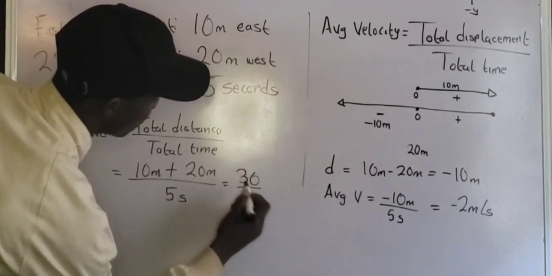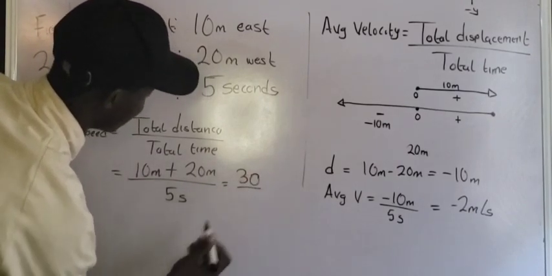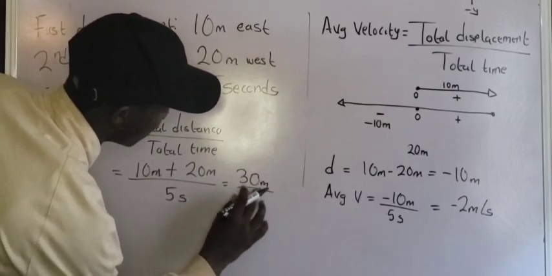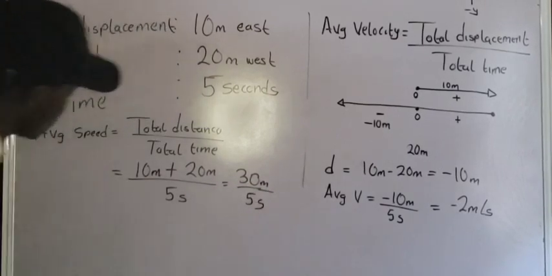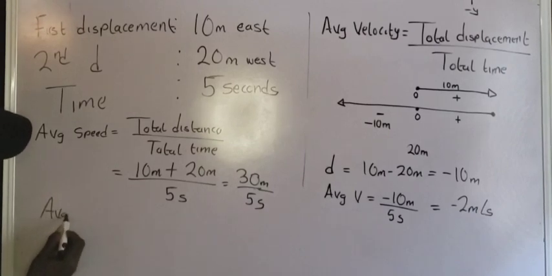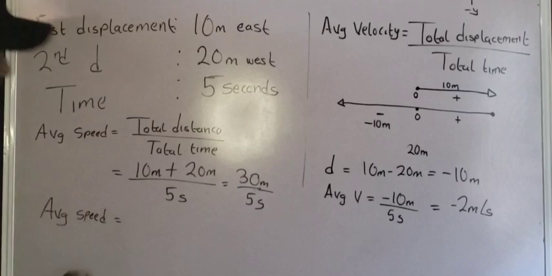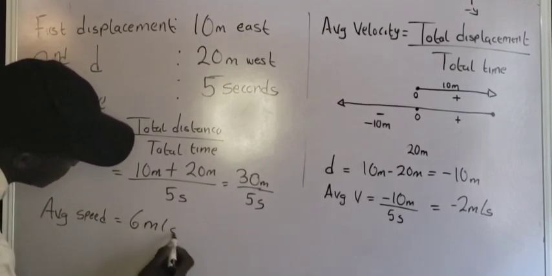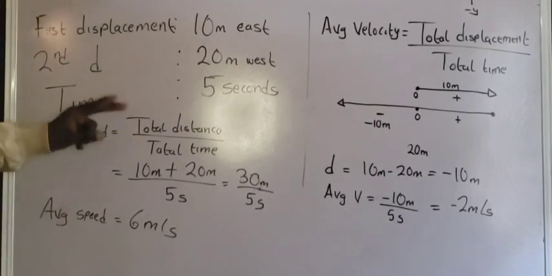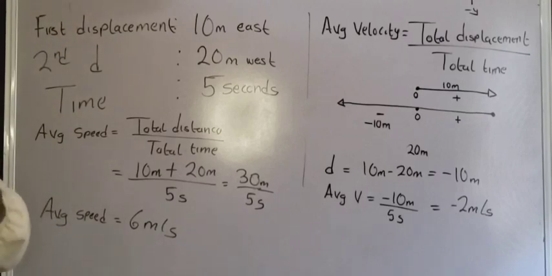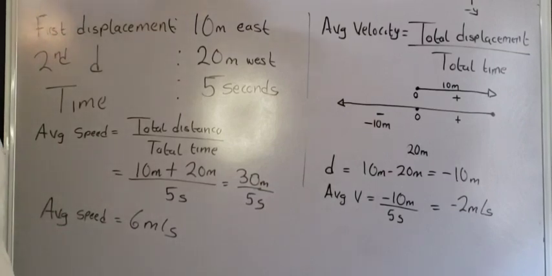So that will be 30 meters all over 5 seconds. So the average speed is equal to 30 divided by 5, that is 6 meters per second. Do you understand? So because the total distance is the total length traveled by the object. Are you getting it? Now I want you to take notes. Speed can only be positive. Speed cannot be negative, okay? But velocity can be negative.